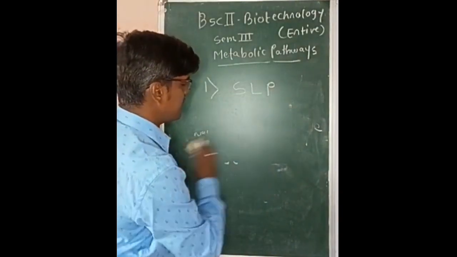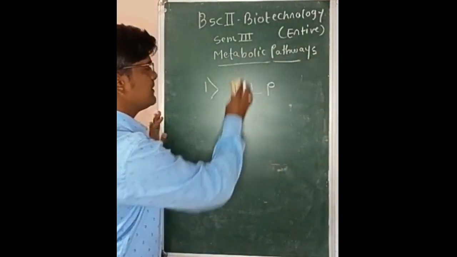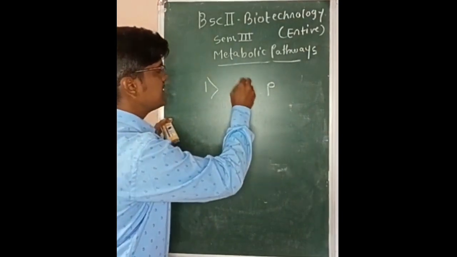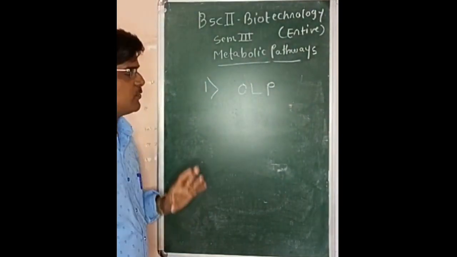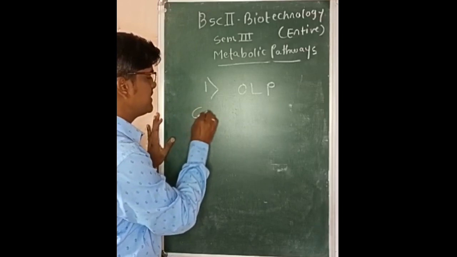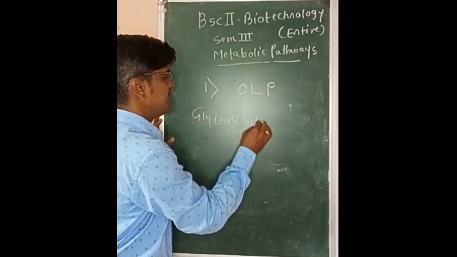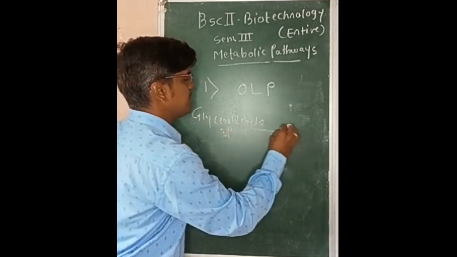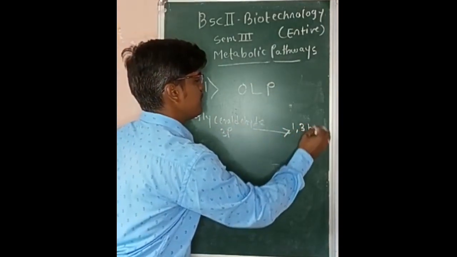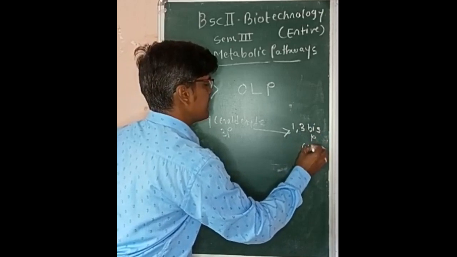In case of oxidative level phosphorylation, it is necessary to release the reducing power in the form of 2H. Very simple example is glyceraldehyde 3-phosphate, one of the intermediates in the glycolysis, which is converted to 1,3-bisphosphoglycerate.